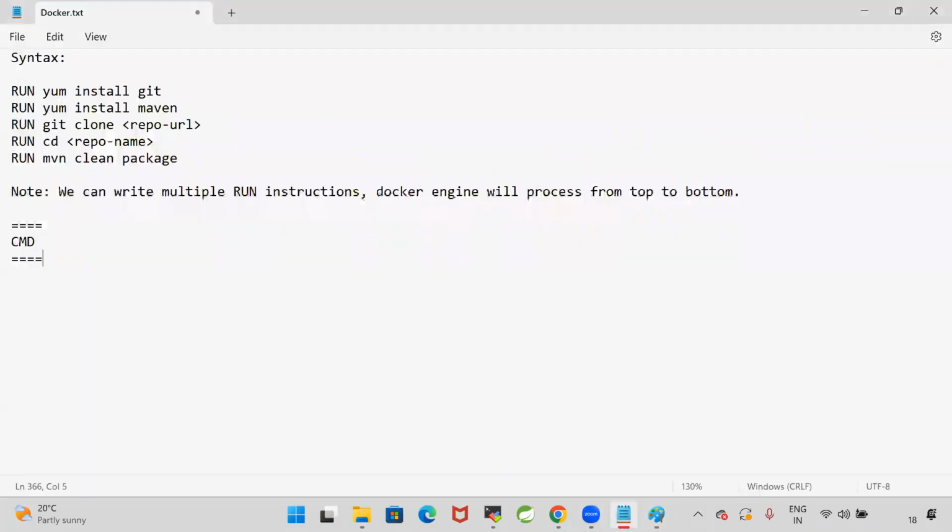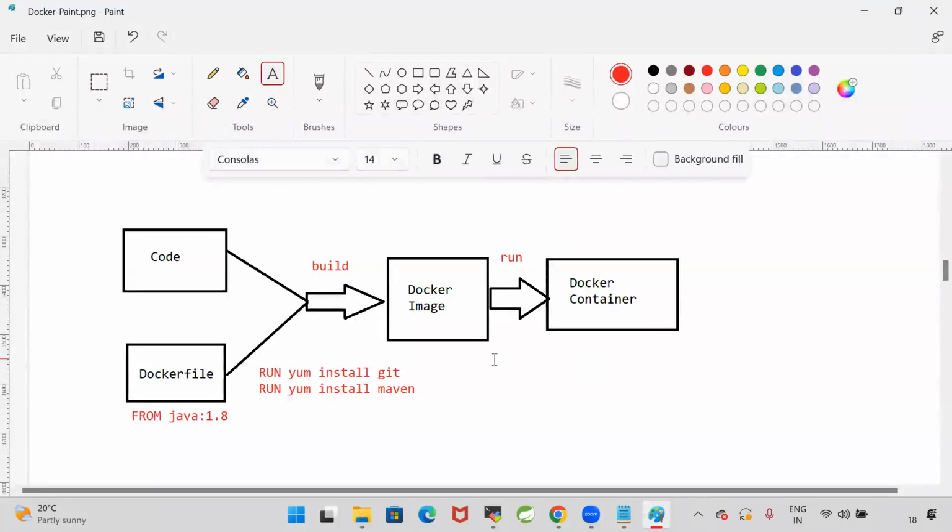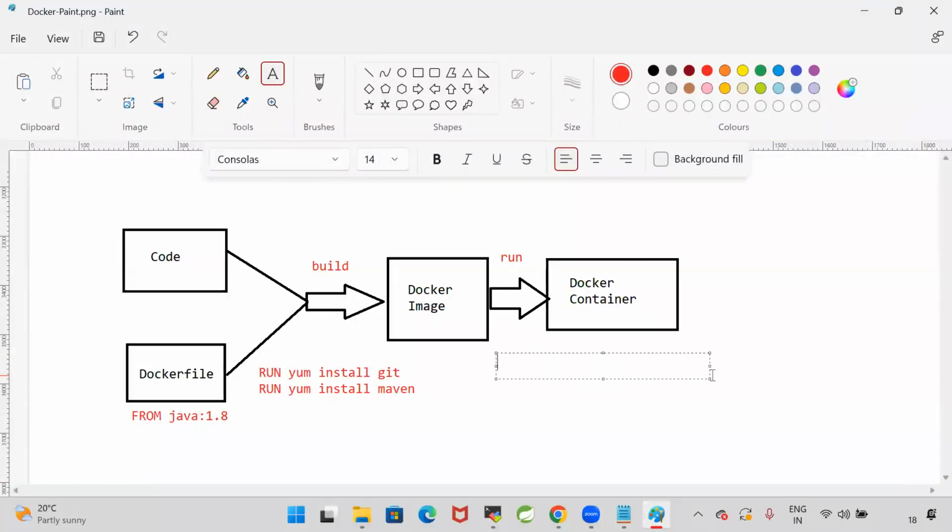After the Docker image is created, I want to run some commands when the container is created. CMD sudo start tomcat. Container creation means what? My application will execute.